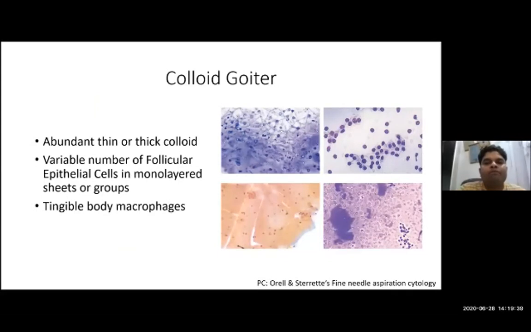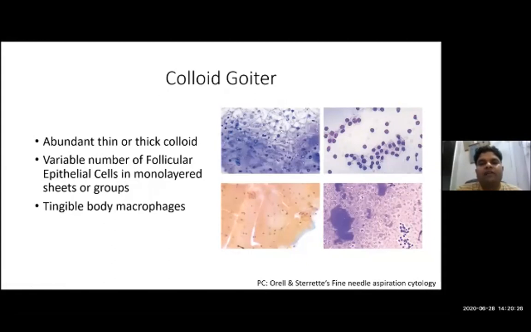After performing the FNAC, when we put some stain like MGG or PAP stain, we will get these kinds of pictures. These three pictures, 1, 2, and 3, are showing thin colloid in the background. Here we can see thick colloid along with the follicular epithelial cells. These follicular epithelial cells are parenchymal cells of the thyroid. We can very well see follicular epithelial cells along with the abundant colloid in MGG stain. In exams, usually we get cytology smears, either MGG stained or PAP stained.